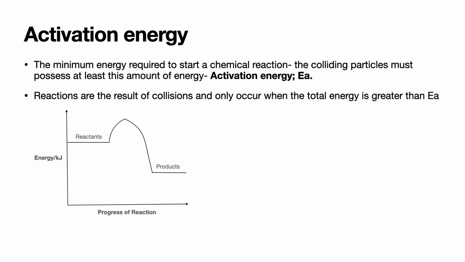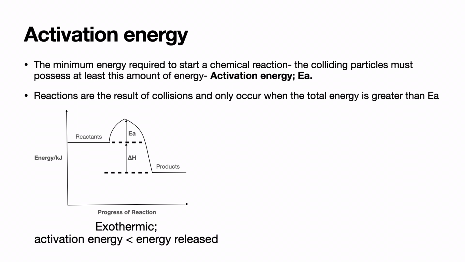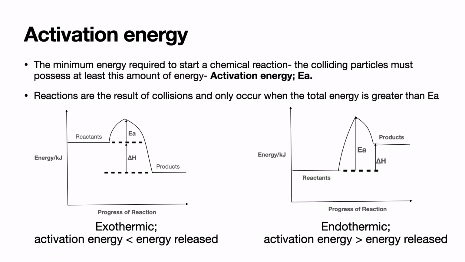This is a pathway diagram including the activation energy that is required by the reaction. Drawing an arrow from the beginning of the reactants line to the peak denotes the EA, and drawing an arrow from the reactants line to the products line shows the enthalpy change. In exothermic reactions, the activation energy is smaller than the energy released. For endothermic reactions, the activation energy needed is more than the energy released to the environment.